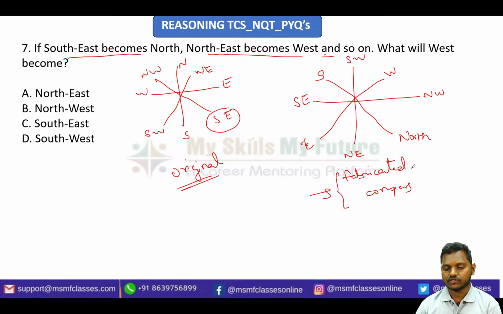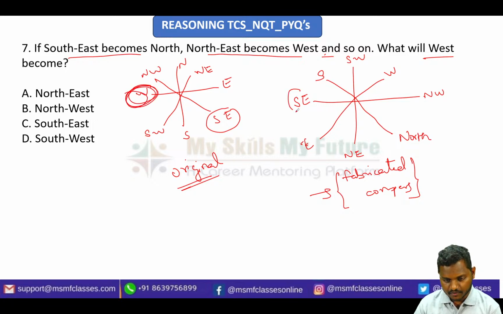Okay, this is what the changed compass looks like, right? Then they are asking what will west become. So just see here, west in the original compass will be in this part. Now observe here, what is there? Here you are seeing southeast, that is option C. So your answer will be option C, right?